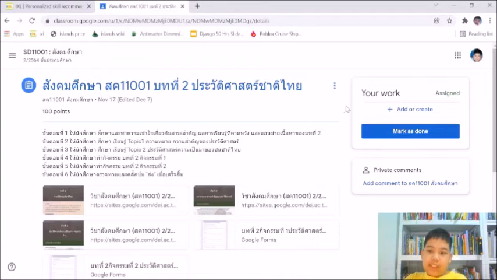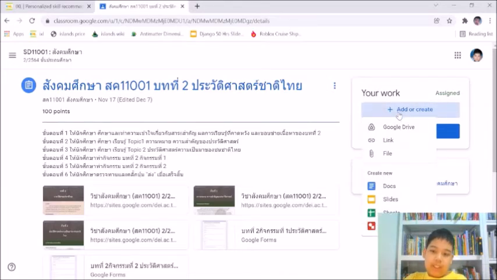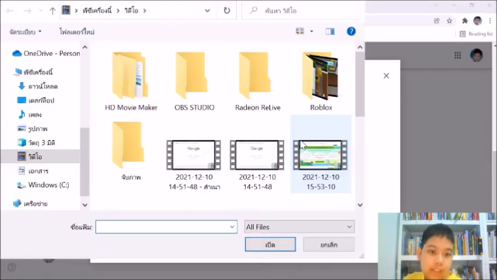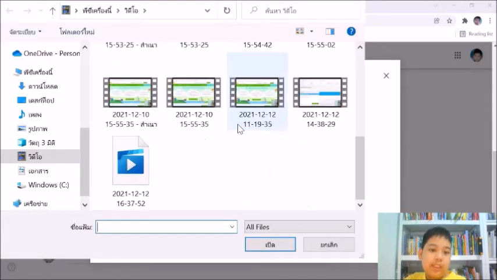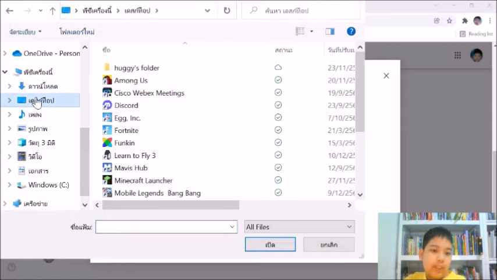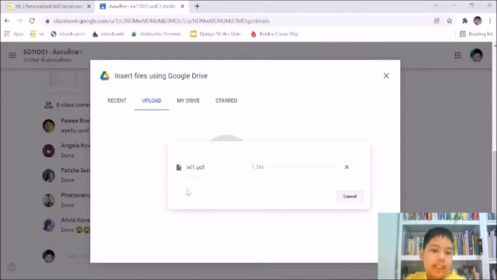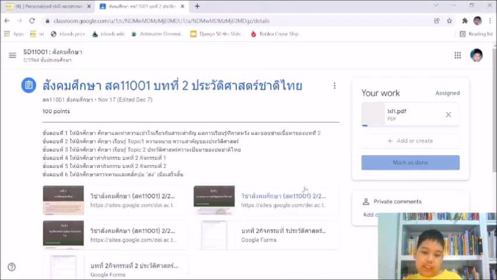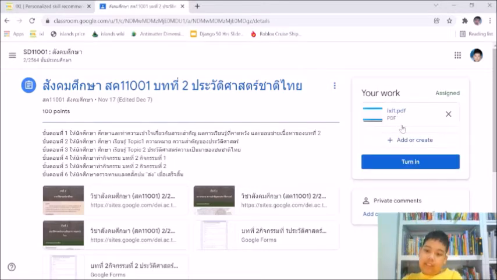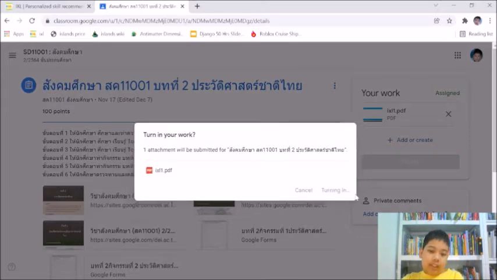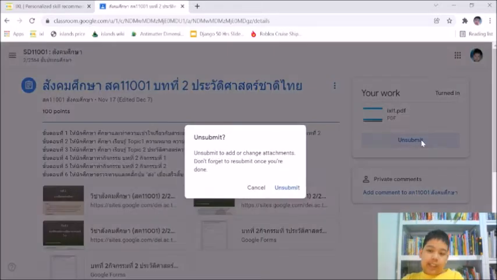And then we click on add or create over here, and then click file, and then click browse. So go to upload tab, and then browse. And then there'll be the screens here. So you go to the place where you saved your PDF file. For me, it's in DEI and IXL1. And then load it in. And then it'll be in here. And then you can click turn in. And that's actually it for the IXL normally.